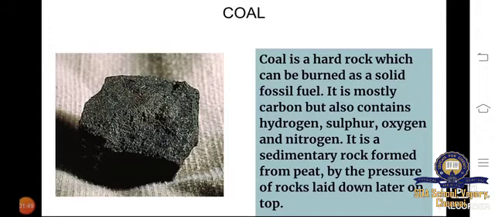It's a sedimentary rock. It is formed in the earth from peat by the pressure of rocks laid down later on top. So what is happening? By the pressure of the rocks in the earth, it forms as coal. It is a fossil fuel.